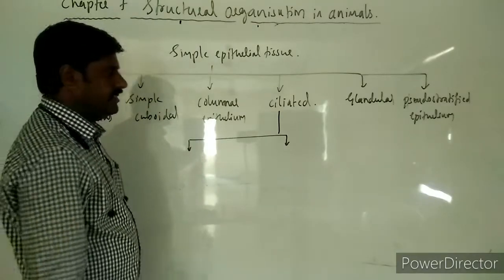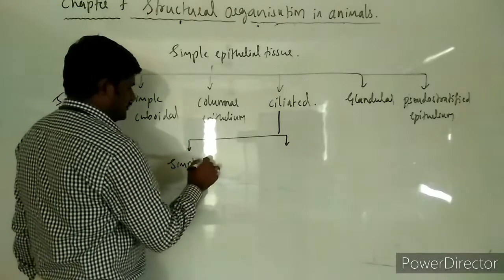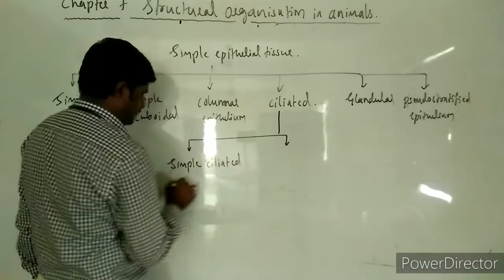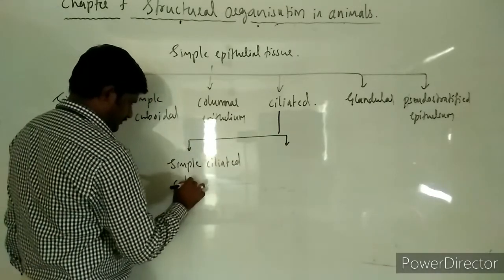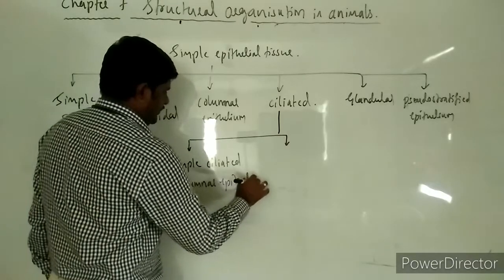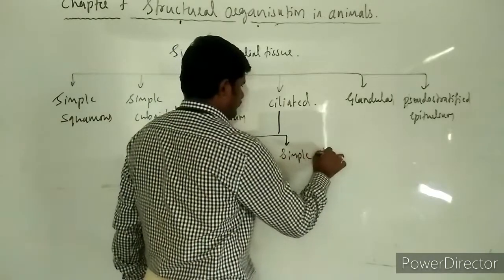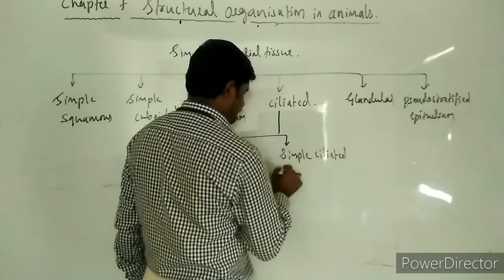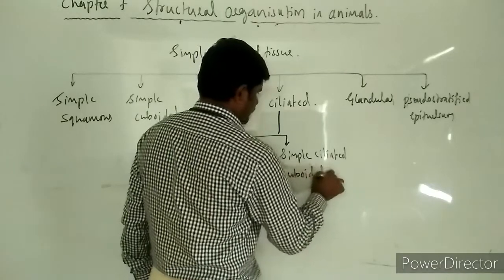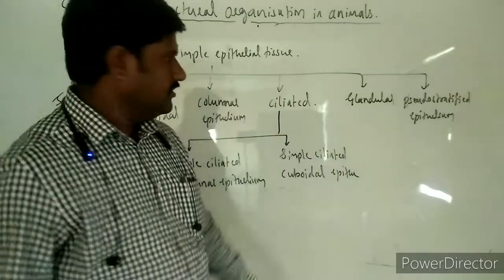Simple ciliated epithelium is of two types: simple ciliated columnar epithelium and simple ciliated cuboidal epithelium.